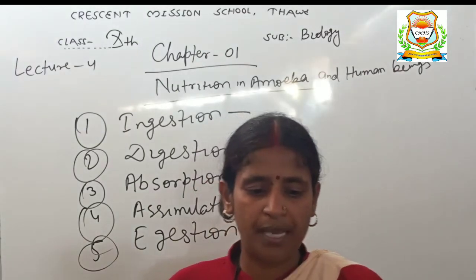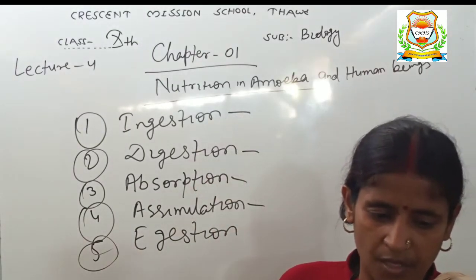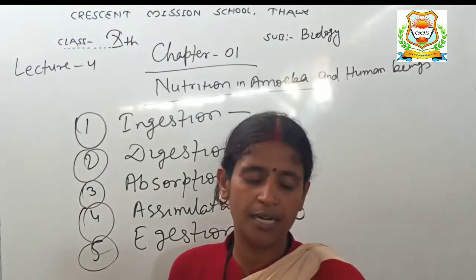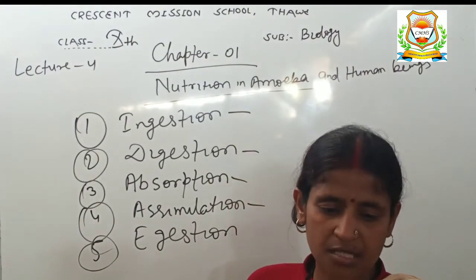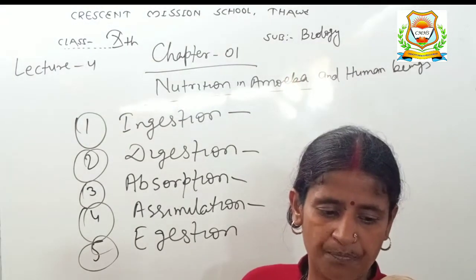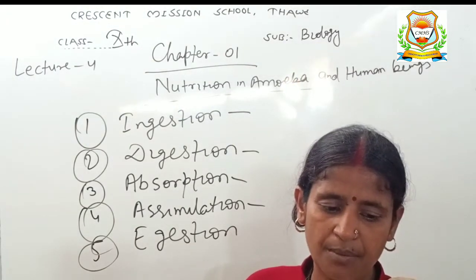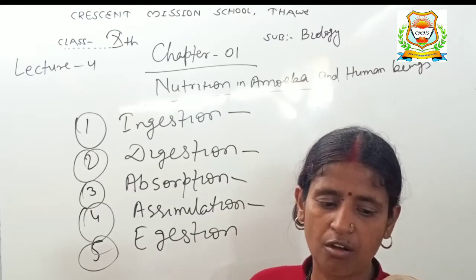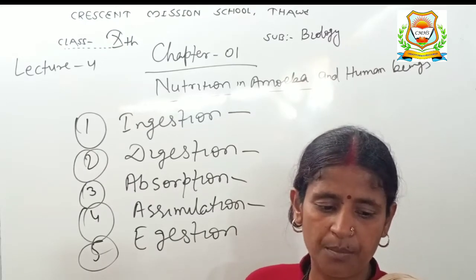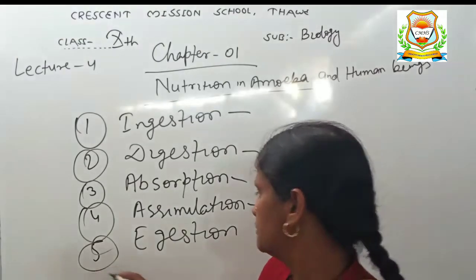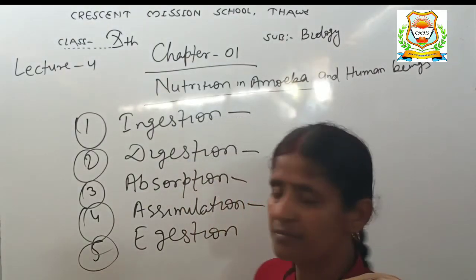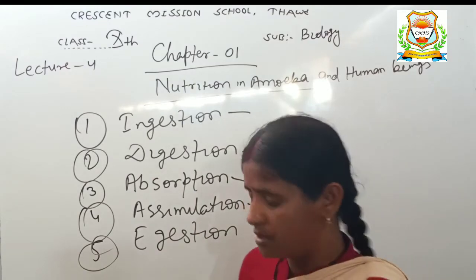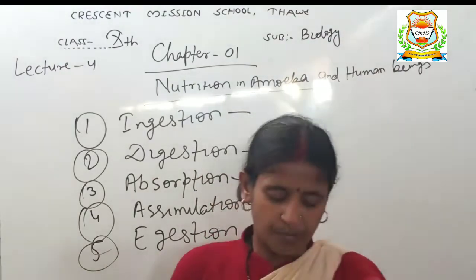Amoeba has no fixed place for removing the undigested part of food. When a considerable amount of undigested food collects inside amoeba, its cell membrane suddenly ruptures at any place and the undigested food is thrown out of the body of amoeba. So, amoeba removes all the waste products by this process.